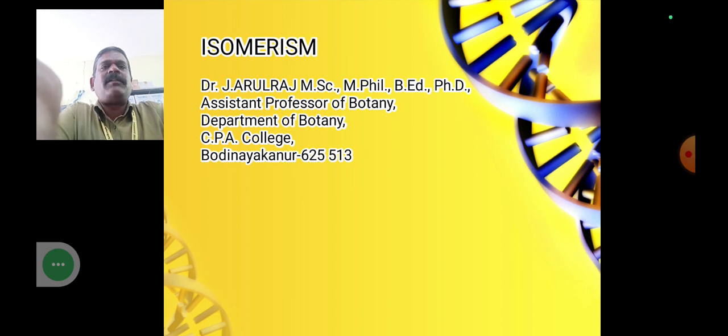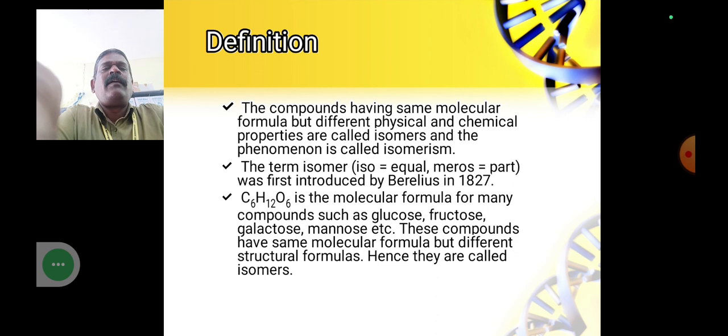Let's start the topic of isomerism. Definition: the compounds having the same molecular formula but different physical and chemical properties are called isomers, and the phenomenon is called isomerism. So we have many compounds that exhibit isomers, and this property is called isomerism.